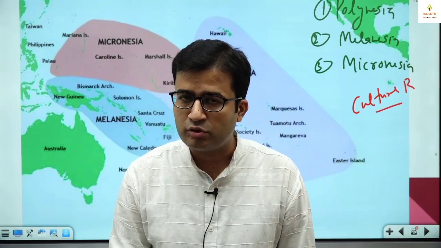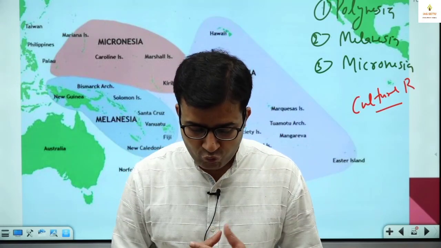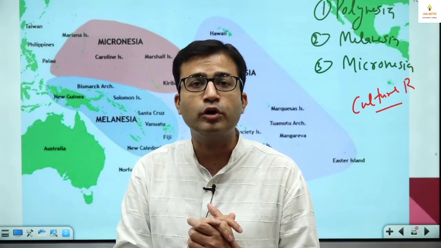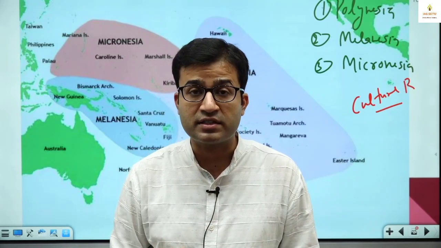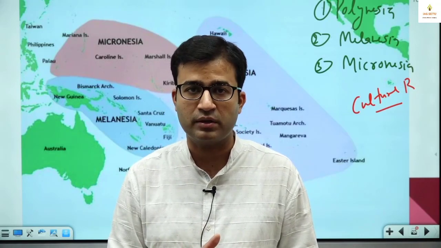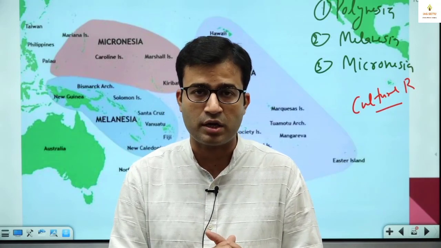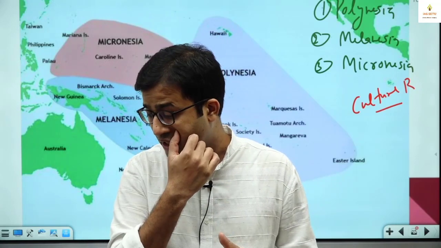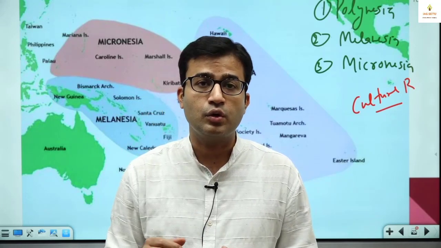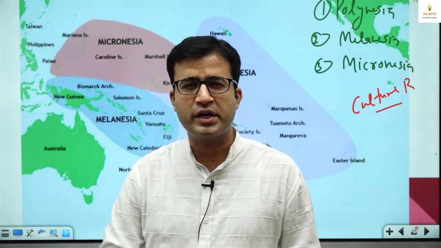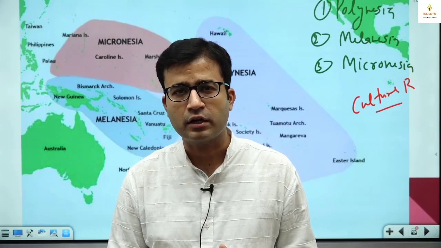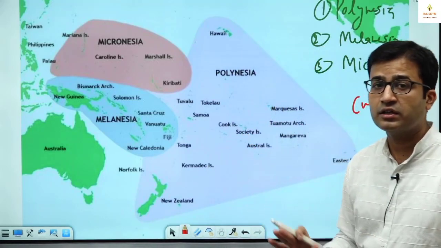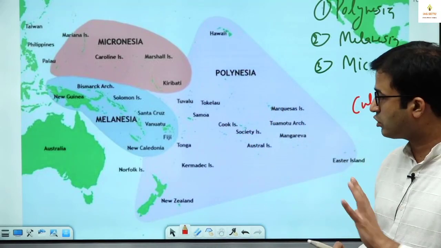See here, there are political boundaries and there are cultural boundaries. So what is important, like here, if you see Maharashtra and Karnataka, okay, that is a political boundary. But in Karnataka, there are some districts where we have Marathi speaking people, and they demand that they have to be in Maharashtra. So the cultural boundary is different and the political boundary is different. Like here, Eastern UP and Bihar, almost the same culture we have. Okay, so cultural and political boundaries are different. So this is political. These are not political. These are cultural boundaries or cultural regions.